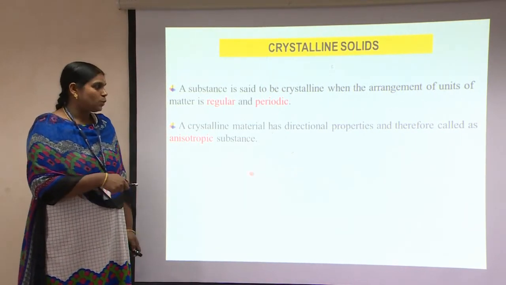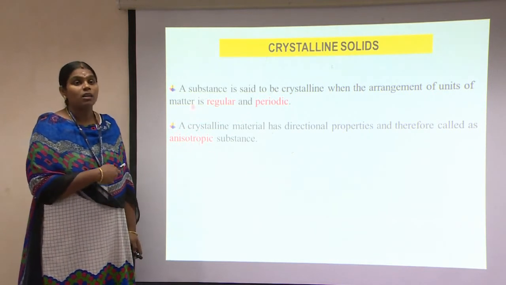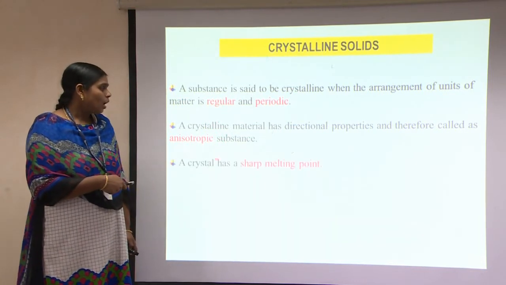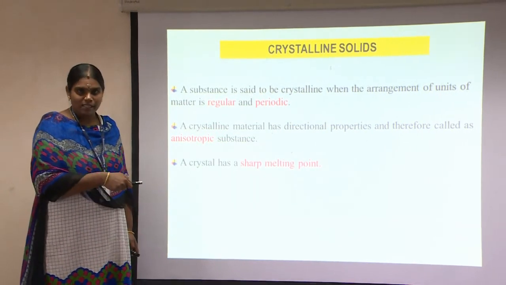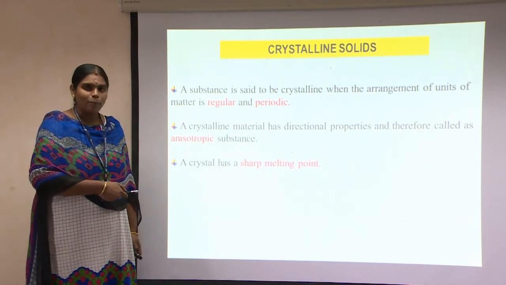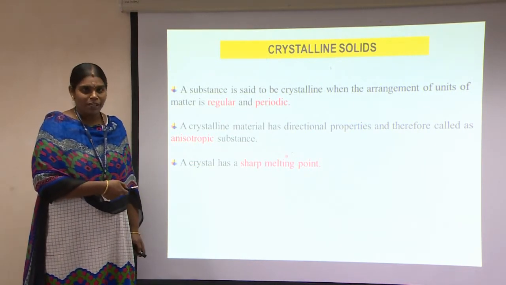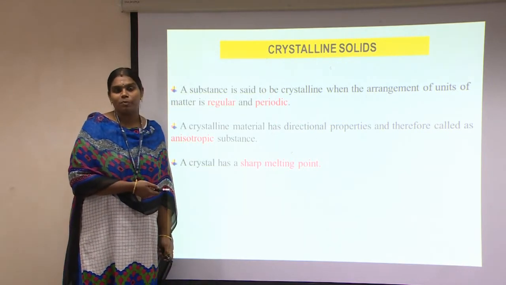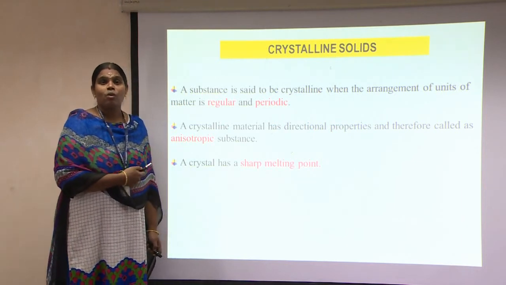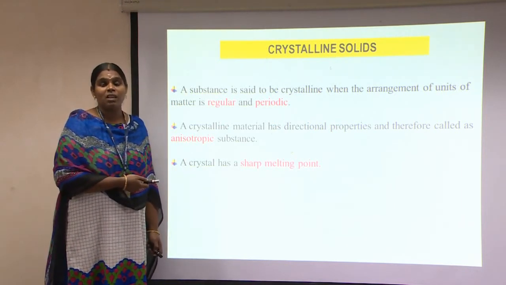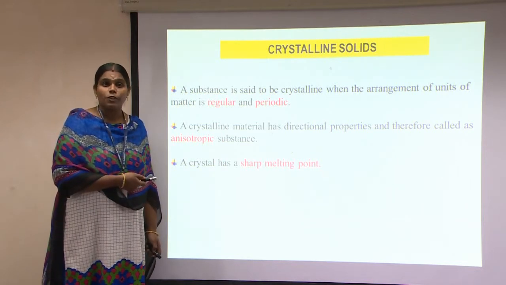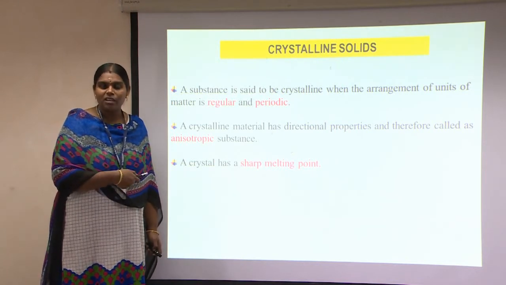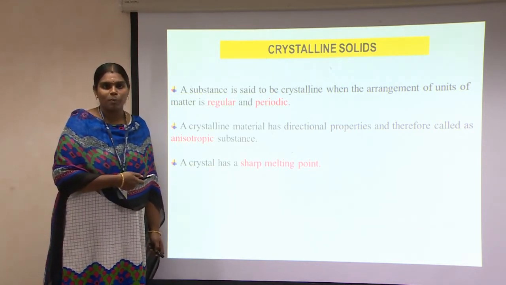These crystalline materials have an anisotropic nature. That means they are called anisotropic substances, and they have a sharp melting point, as I said before. Because of its sharp melting point, we can use it for a wide range of applications. As we all know, we use a semiconductor chip, which is silicon or germanium, or a combination of semiconducting materials like gallium arsenide and gallium phosphide. Everything is a crystalline structure. We grow that crystal and fabricate it so that we can use it in electronic equipment.